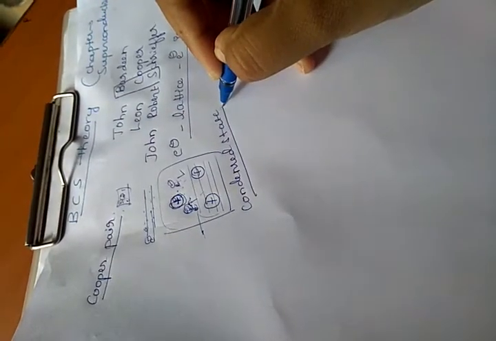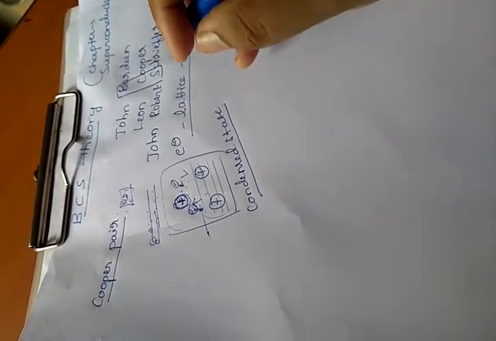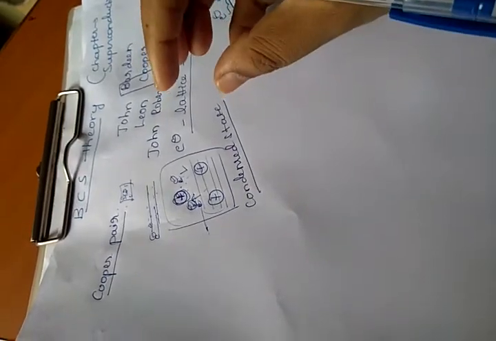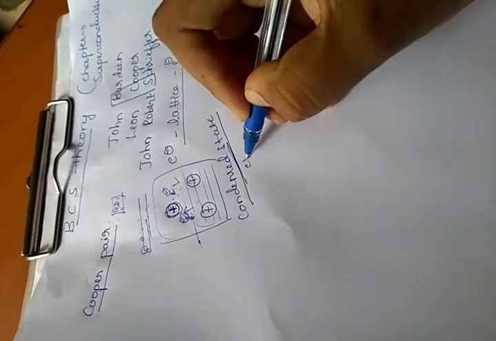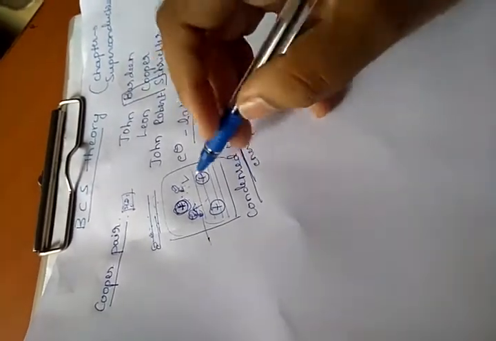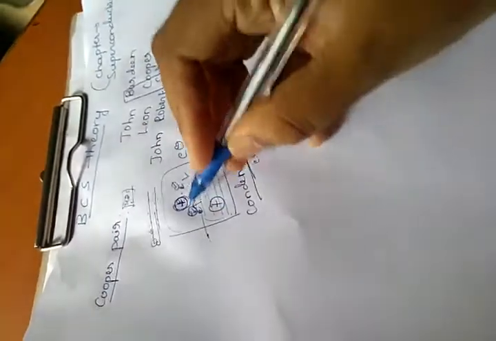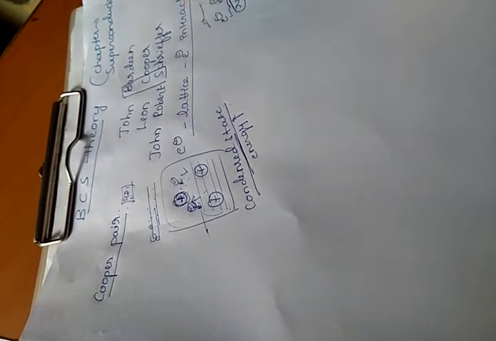In this condensed state, it is not just a single electron or a single pair. This condensed state has many Cooper pairs, thus the energy required to break it is very high. A very high amount of energy is needed to break the Cooper pairs, that condensed state of the conductor in the superconducting state.